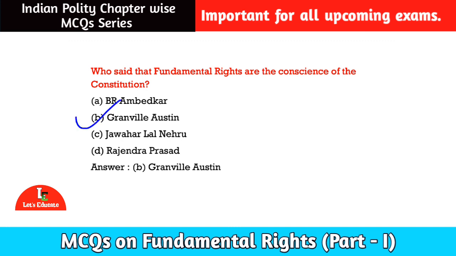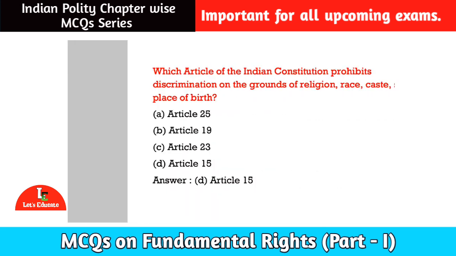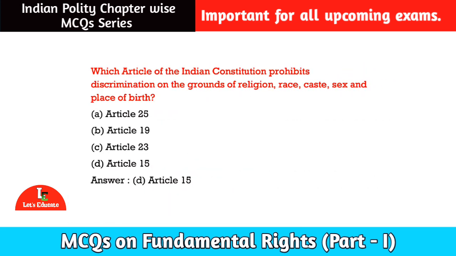Okay. Let us move to the next question. Which article of Constitution of India prohibits discrimination on grounds of religion, race, caste, sex, and place of birth? Options are Article 25, Article 29, Article 23, and Article 15. So among these, our correct option will be option number D. Okay, Article 15. Let us move to the next question.